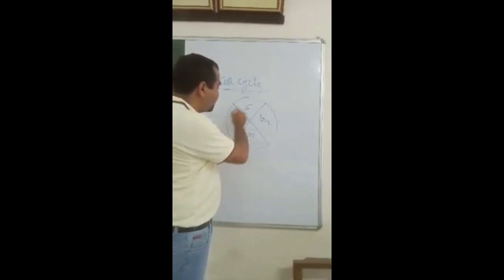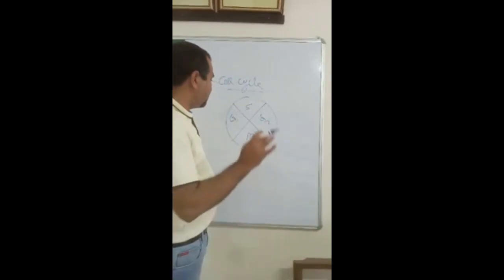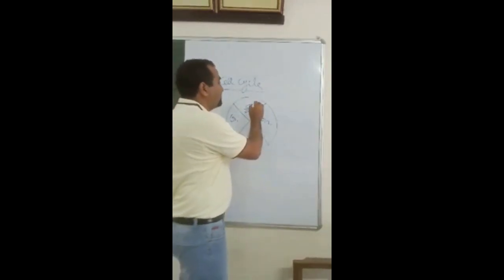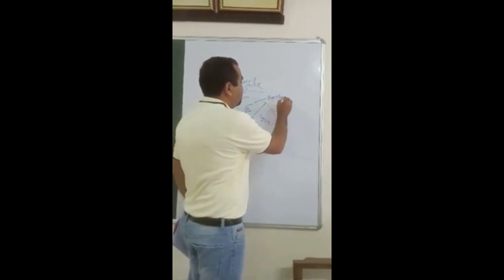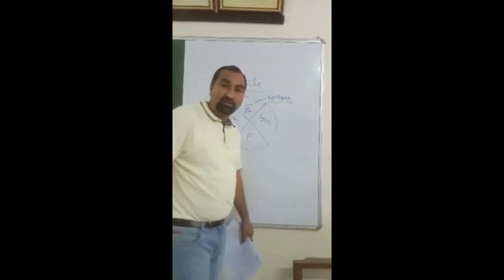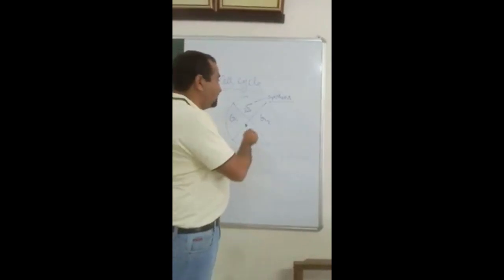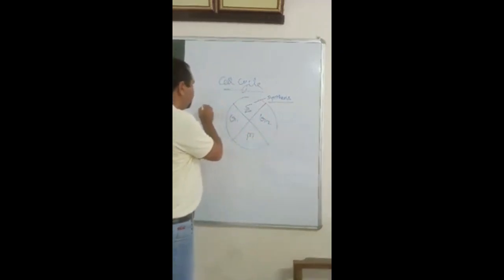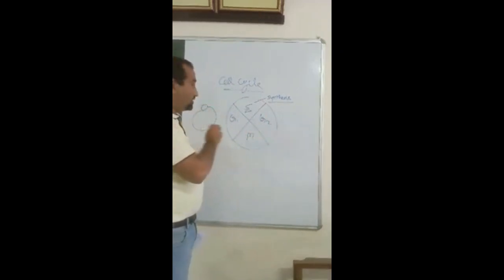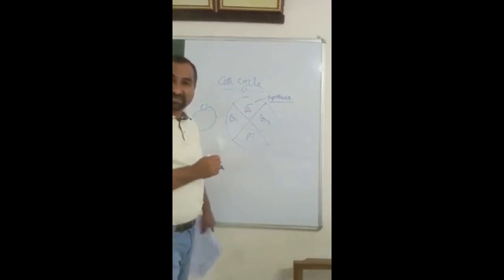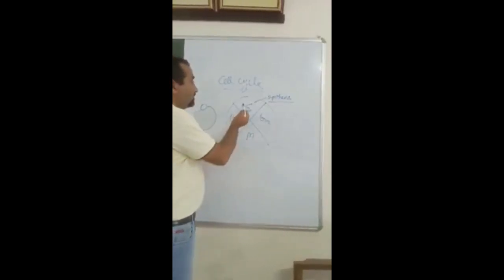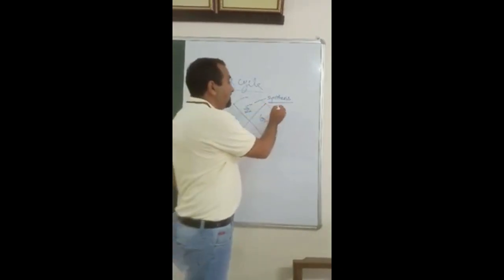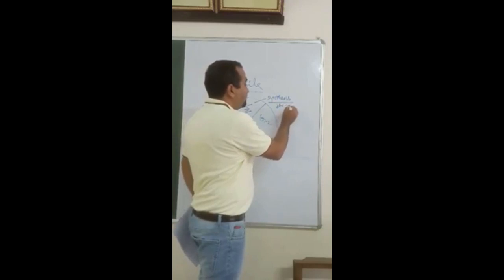So what is the significance of all these steps? Two steps are most important. S phase. S means synthesis. What is synthesized here? If this particular cell has to divide, then it undergoes a number of changes. But before division, the cell synthesizes its genetic material.